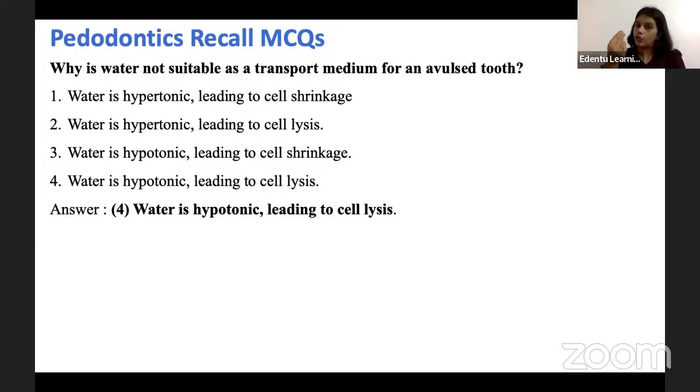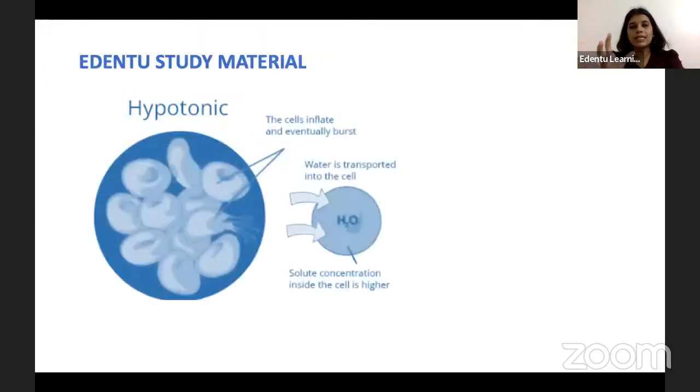So we have different storage mediums. We know that the most easily available one is milk. Then we have Hank's balanced salt solution, HBSS. Then we have several other storage mediums. But water, which is most commonly available, is not a suitable medium for an avulsed tooth. This is mainly because it is hypotonic in nature, and this hypotonicity of water causes cell lysis. Okay, so what is hypotonicity?